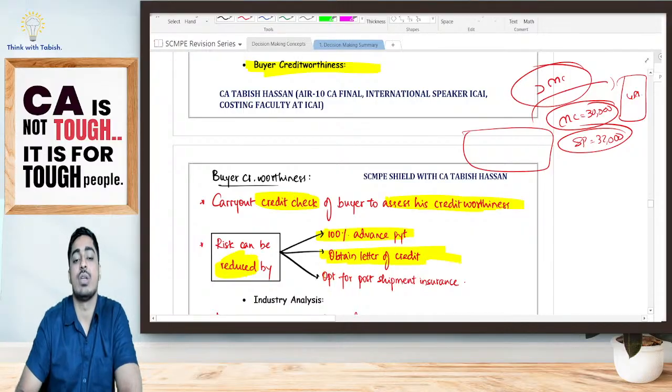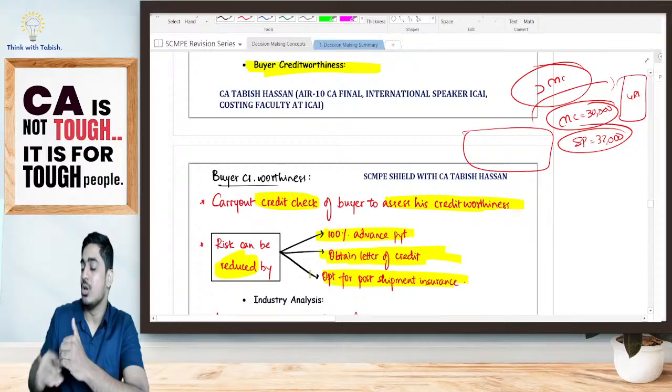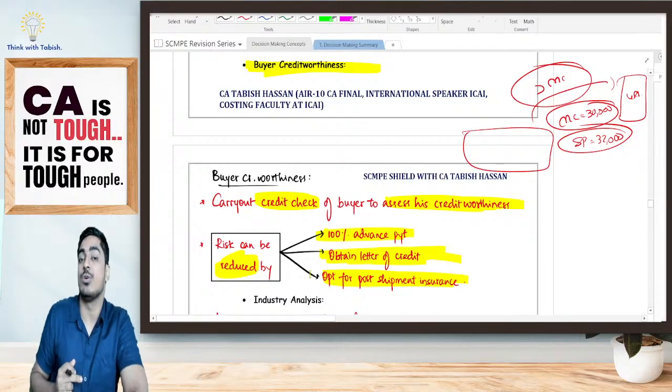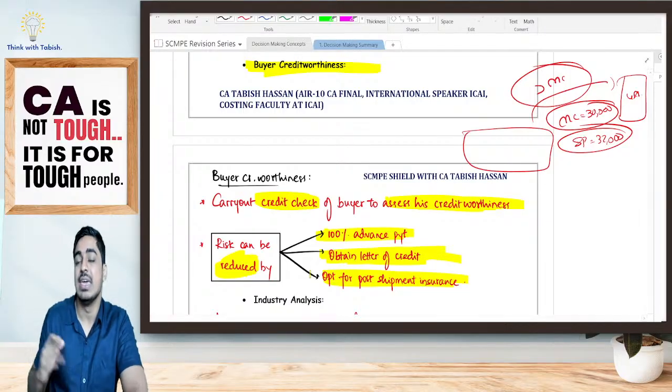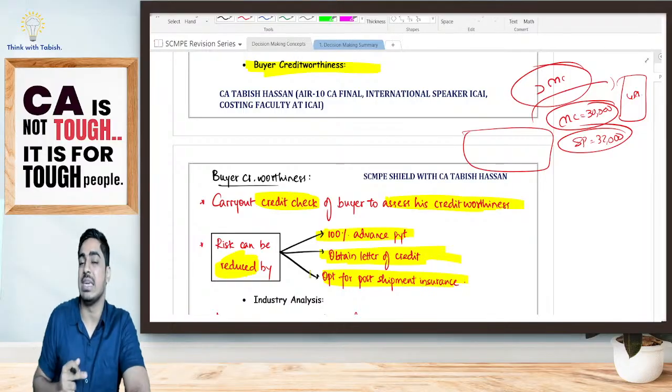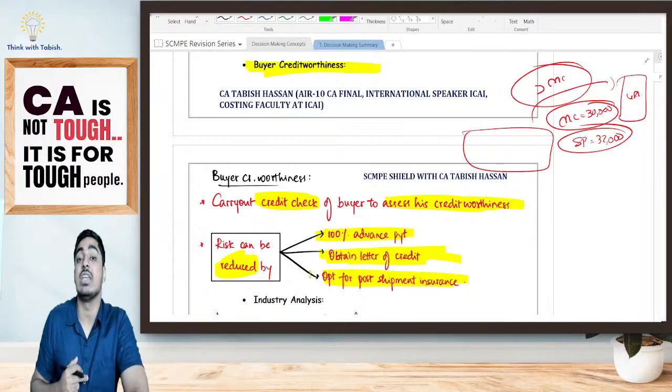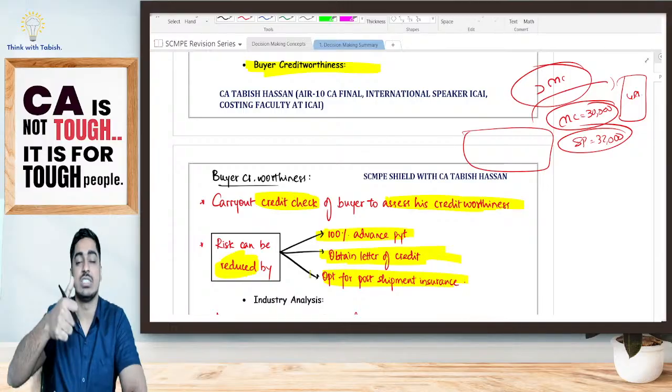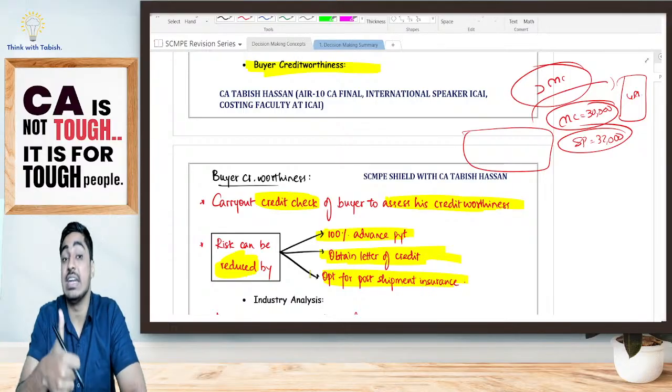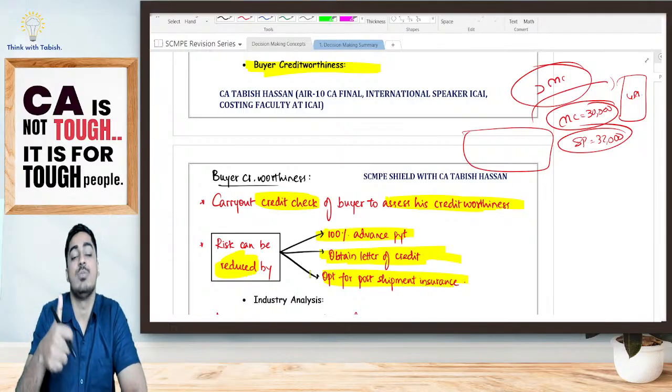Or else you can go for post-shipment insurance. Once we have shipped the goods, you can go for insurance from a separate insurance company. They'll give you insurance. Even if that buyer did not pay you, the insurance company will reimburse you. Is it clear? So firstly, we should carry out the buyer's credit worthiness check. The buyer should be credit worthy.